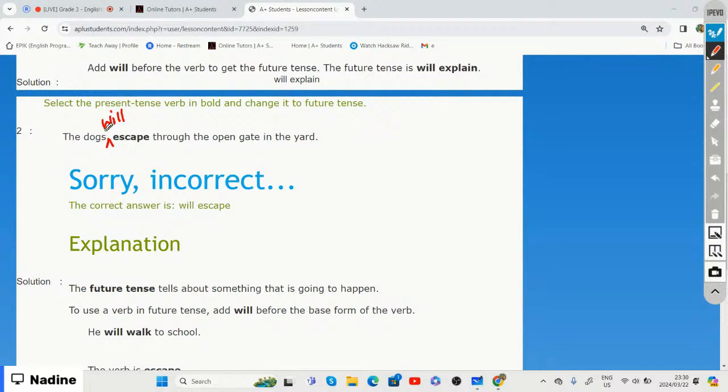There we added our word will in front of our verb, which is escape, right? The dogs will escape through the open gate in the yard. So will was added in front of the word escape, and escape is our verb.